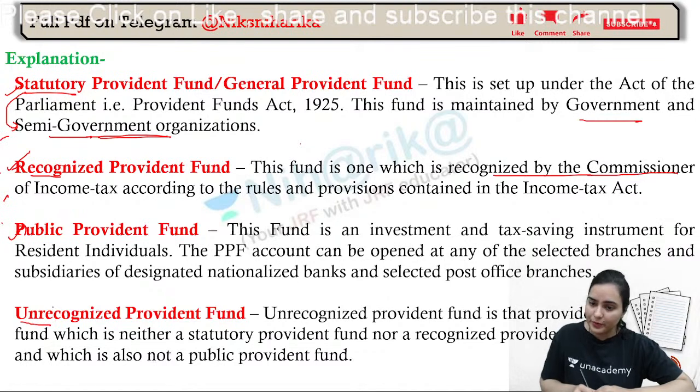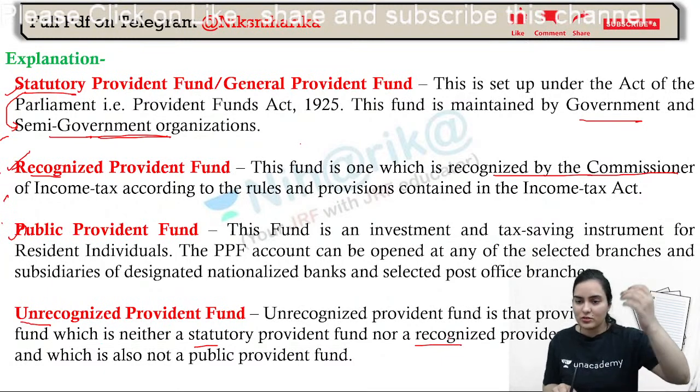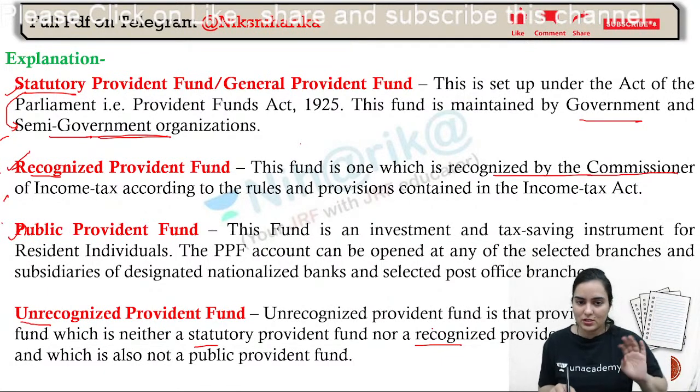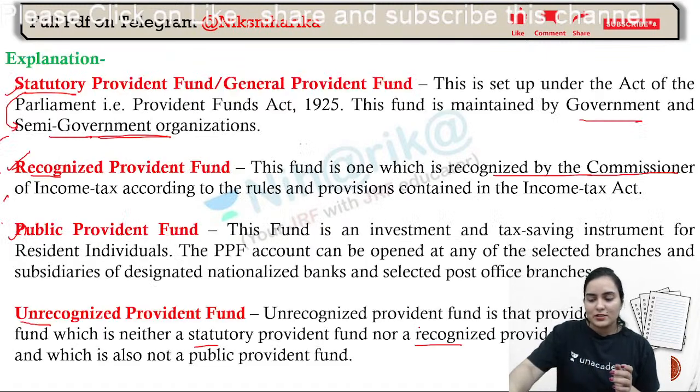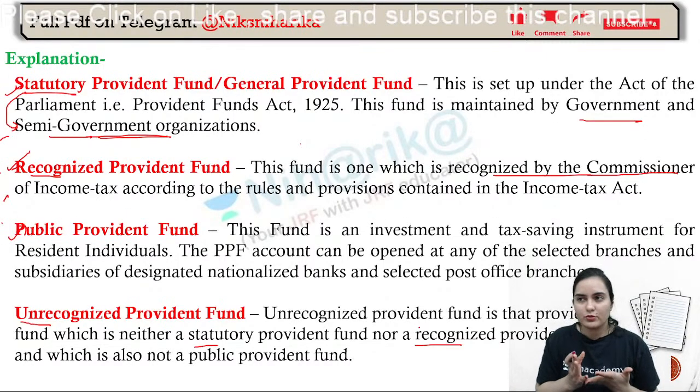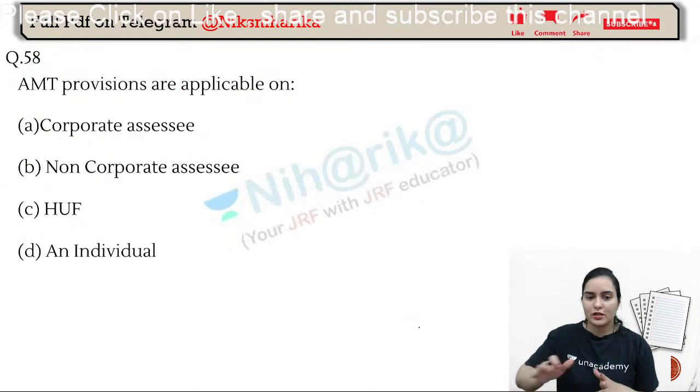Now, unrecognized provident fund, UPF. It is again the provident fund which is neither statutory nor recognized. Even the taxation gives this explanation, that what is not statutory and not recognized, we will call unrecognized. Its name is not stated here, but still it is a provident fund, so it will be an unrecognized provident fund. Now all the limits, the 12% contribution, 9% contribution, employer contribution, employee contribution, that will be exempted, will be covered in the detailed class of income tax, so you can take it from there.